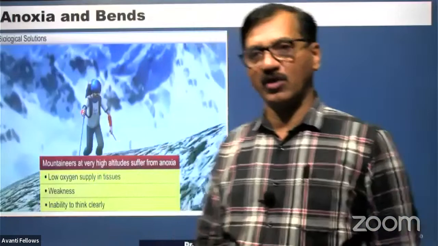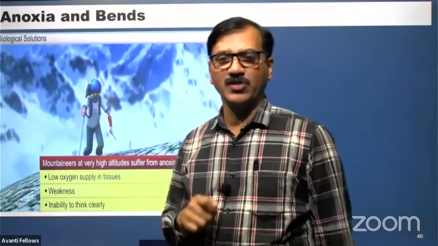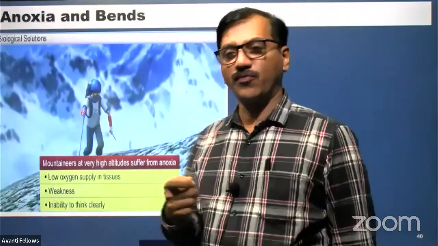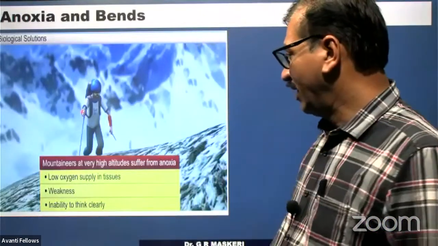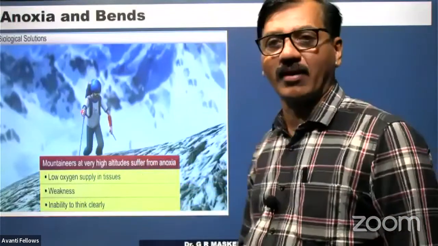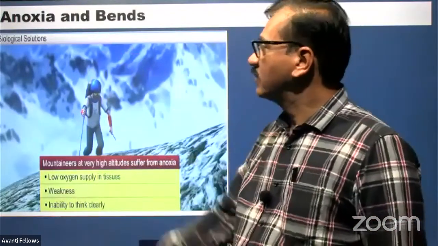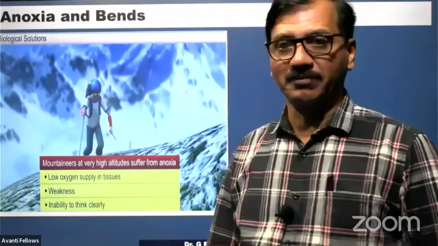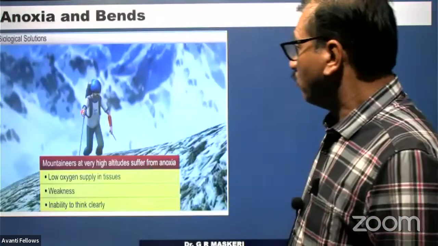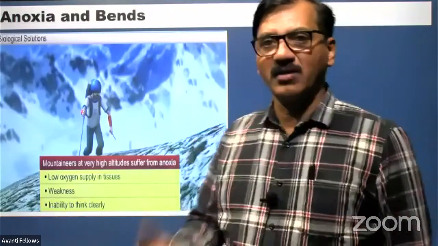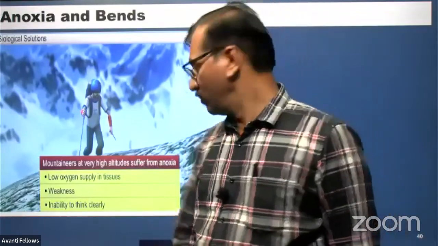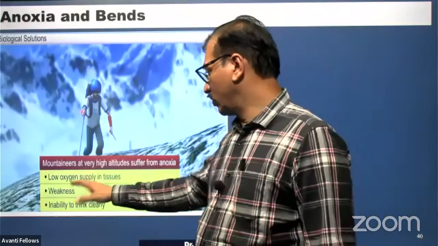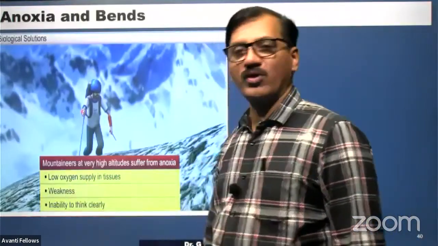Because of this, people will be inefficient in thinking, because of the less amount of oxygen that gets dissolved there. Low oxygen supply in the tissues causes weakness and inability to think clearly. This is called anoxia, right? So only pranayamas or breathing techniques make more oxygen get dissolved, so that the person will become healthy, the tissues will get the oxygen, and he can also think properly.